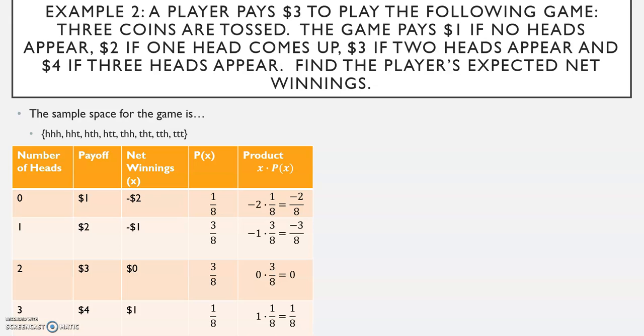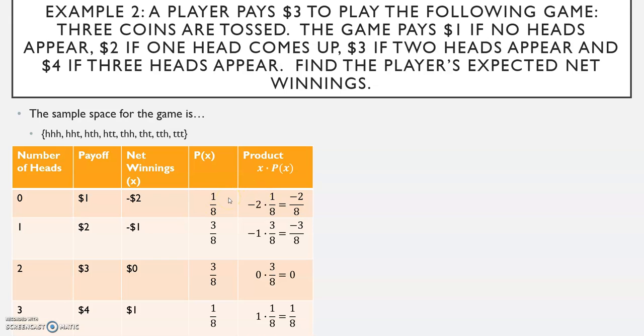Net winnings. If there are 0 heads, you lose $2 because you paid $3 to play the game. 1 head, you only lose $1. 2 heads, you break even. And 3 heads, you win $1.